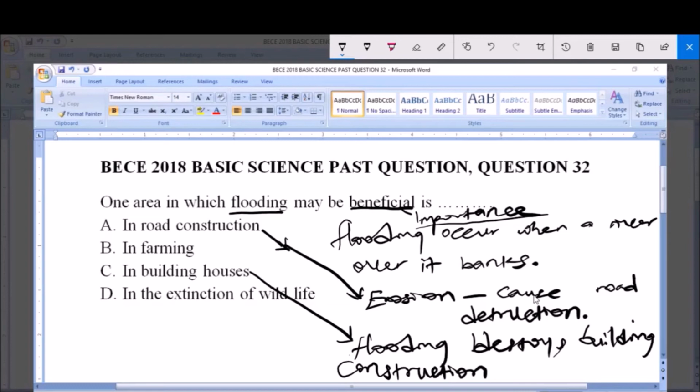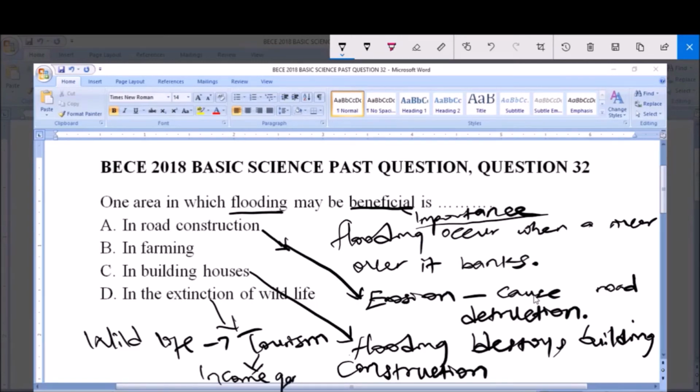Now D says the extinction of wildlife. And like we know, wildlife is a very important aspect of man today. It has helped in man's tourism, and this tourism is a means of income generation. Now flooding leads to the extinction of wildlife, and if wildlife goes into extinction, it is not beneficial for man, because these wildlife are actually used by man for tourism. But we are asked to find one of the importance. So you can see that the extinction of wildlife is not a beneficial area of flooding.